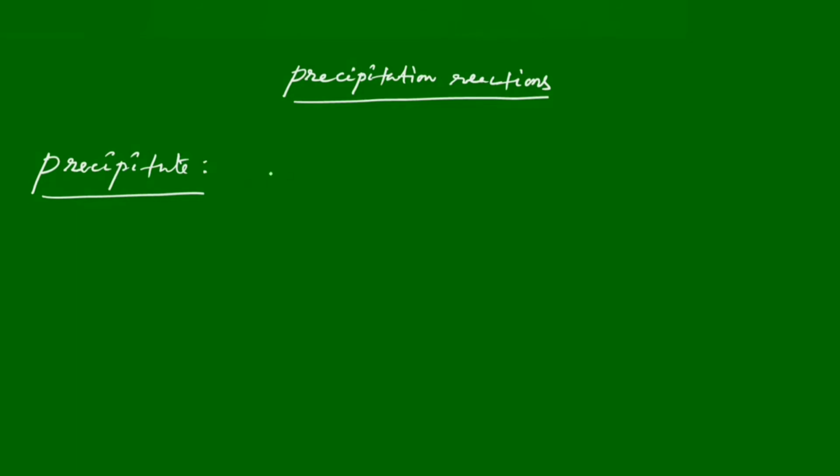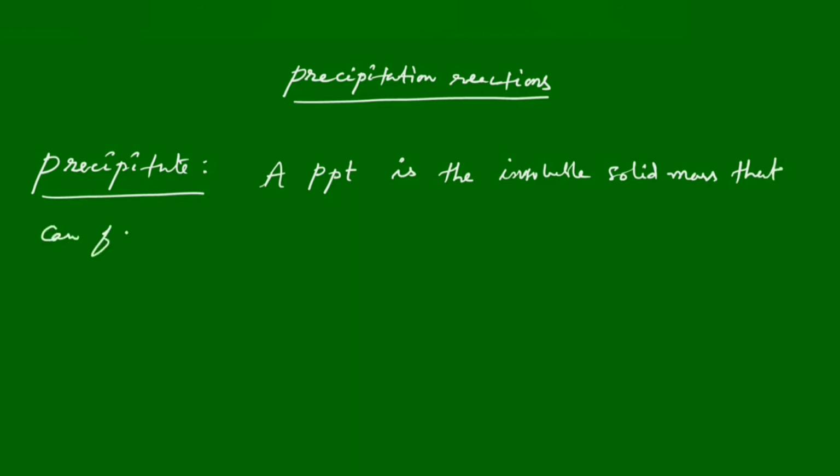So we can define like this: a precipitate, generally written as PPT, is the insoluble solid mass that can form when two aqueous solutions are mixed together.